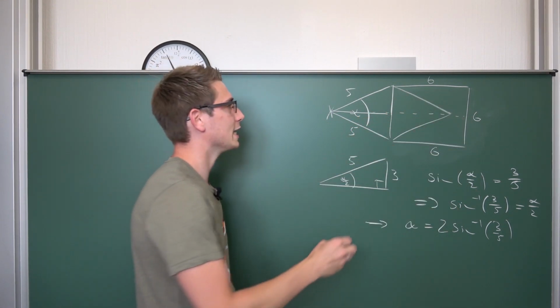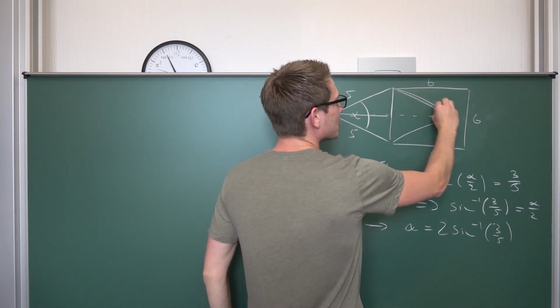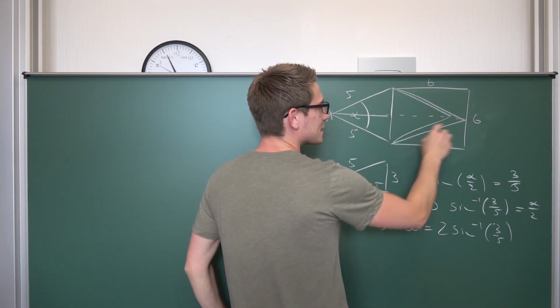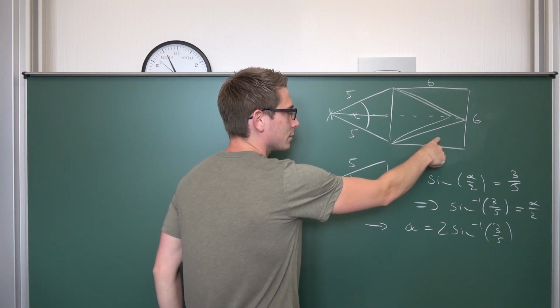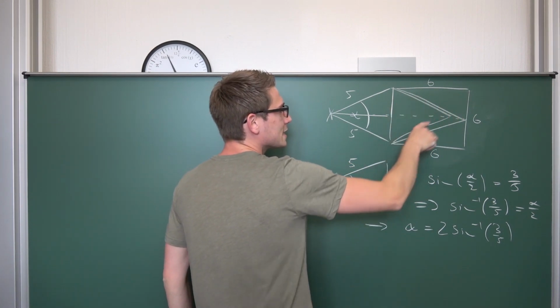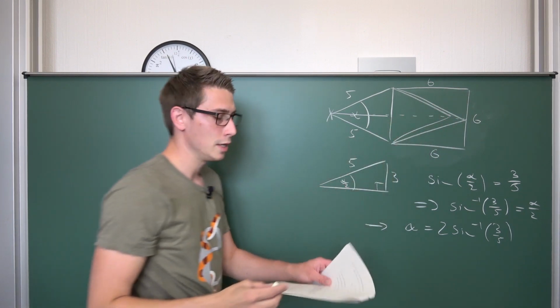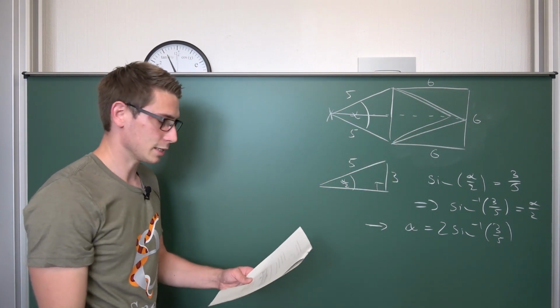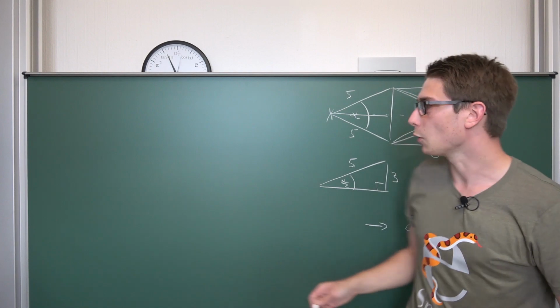You would have half the area if it would reach up until the line segment there, because then this triangle is equal to this triangle, then this is equal to this, meaning this area is half the area of the whole thing.